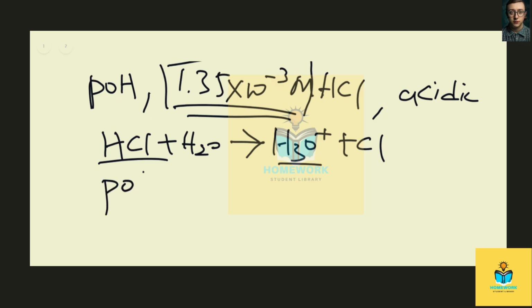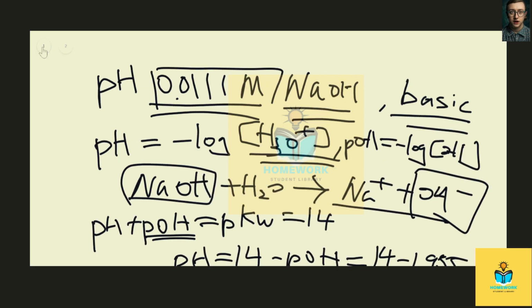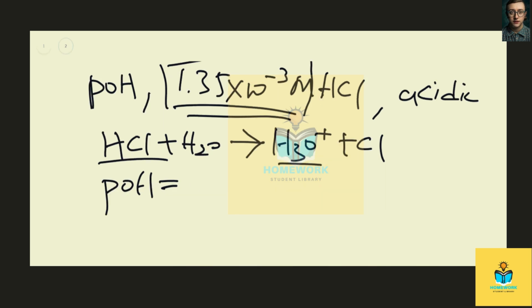Again, if we refer back to our relationship, pH plus pOH equals 14, so pOH should also equal 14 minus pH. So we just take 14 minus the negative log of 1.35 times 10 to the minus 3.